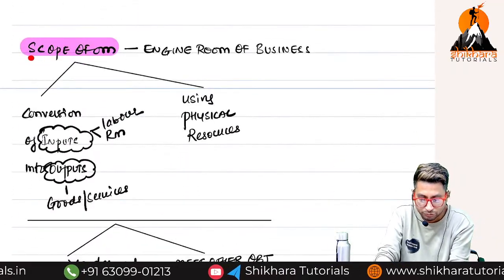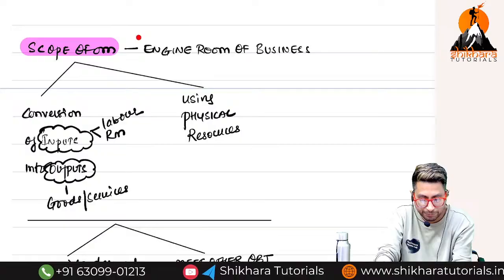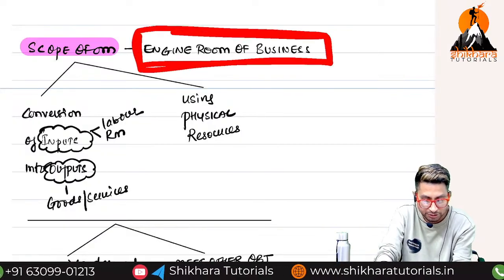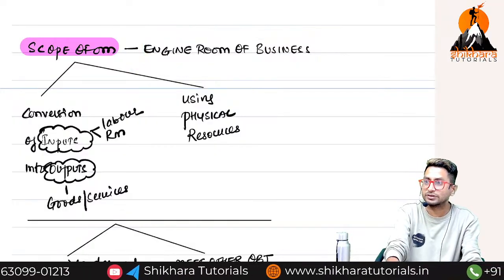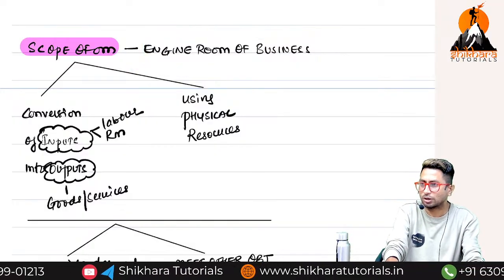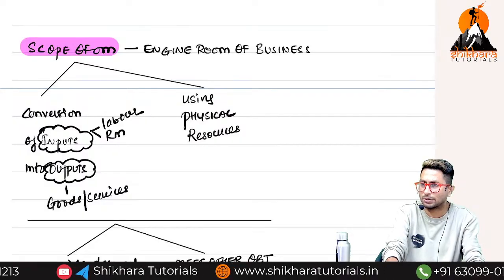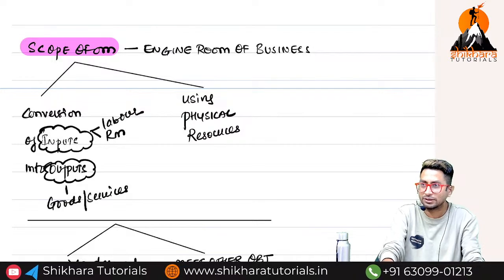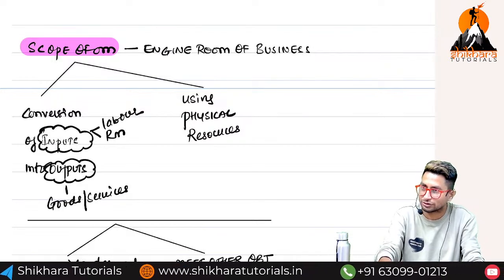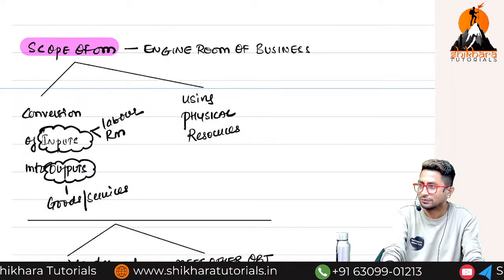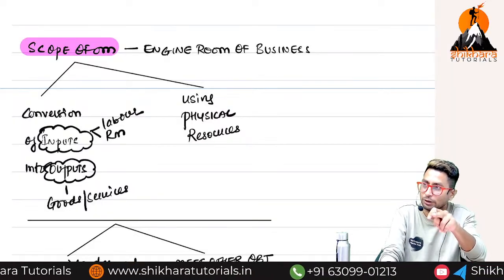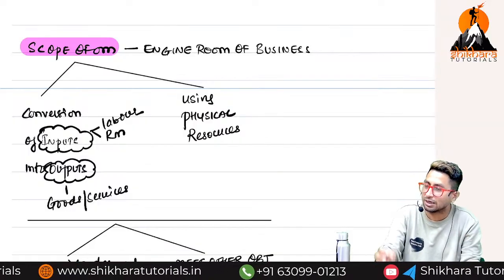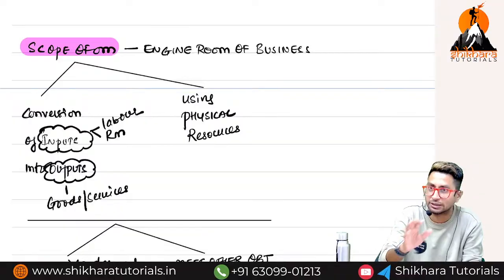Then the scope of OM. This point is very important for MCQs. Operations management is considered as what? The engine room of a business. There is a normal petrol or diesel car. If the engine is not there in that car, can you drive? No, right? In an electric vehicle, if the battery is not there, can you run that vehicle? No. So that part is the engine for a petrol or diesel vehicle, and battery and motor for an electric vehicle are the most important components of running a car.